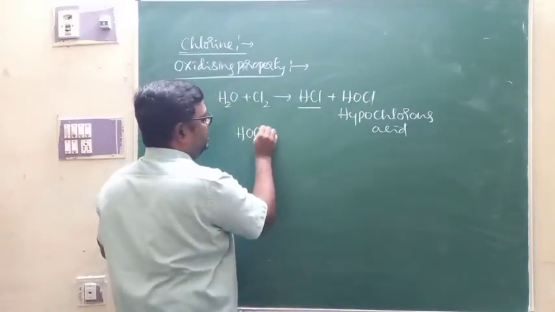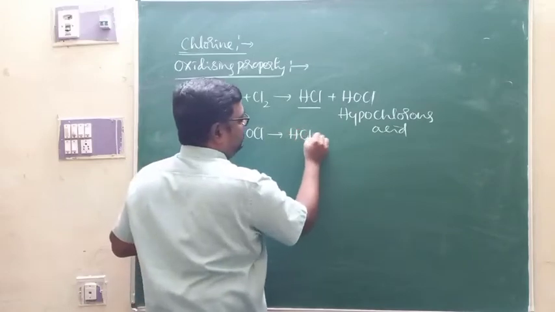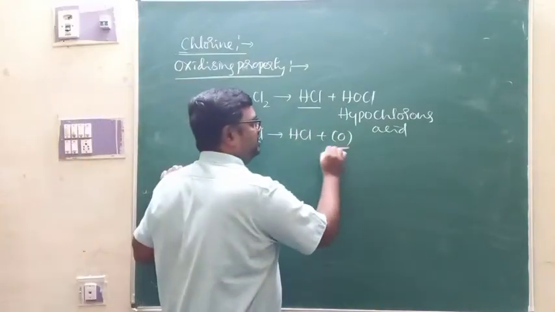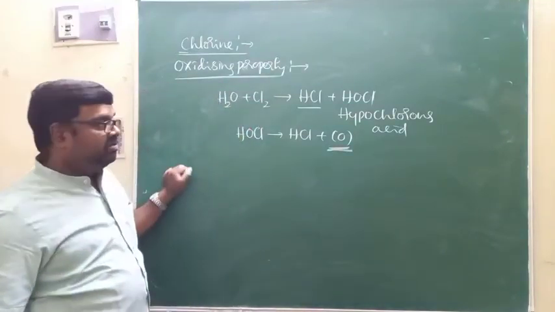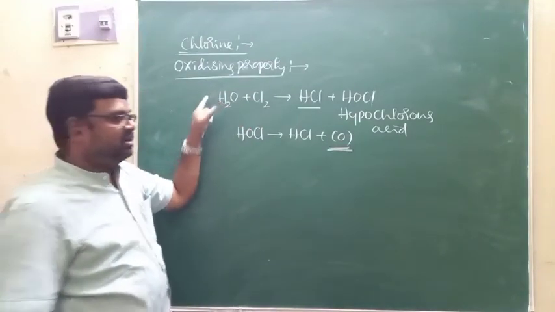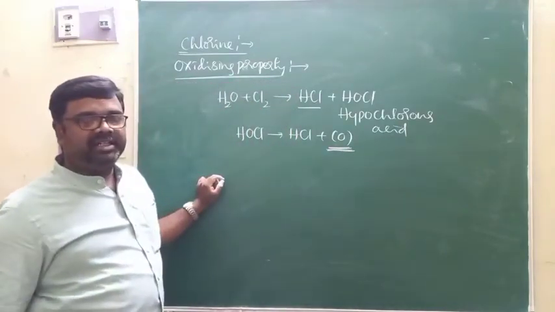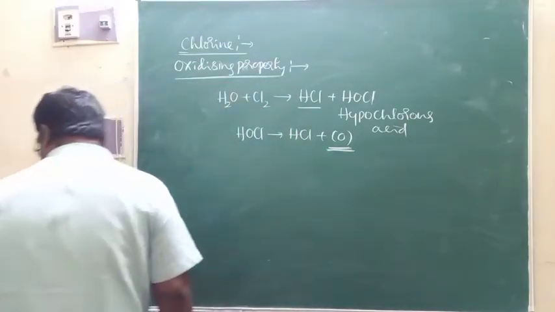This HOCl is unstable, decomposes to produce nascent oxygen. And because of the formation of this nascent oxygen, when chlorine comes in contact with water, chlorine acts as an oxidizing agent in presence of water.